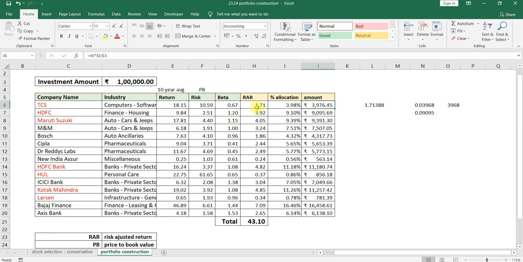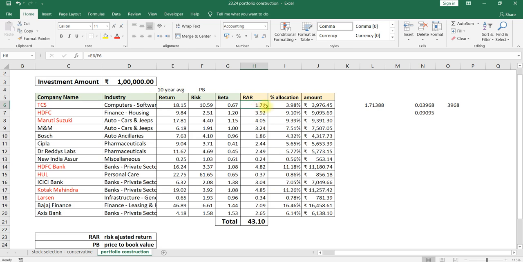Okay, once you calculate a risk adjusted return, first you have to calculate a risk adjusted return for each stock by dividing return over risk. Then we have to add all so that we will get a total. Once you have arrived at the total, then the fund will be distributed among those stocks by using the individual risk adjusted return with the total.